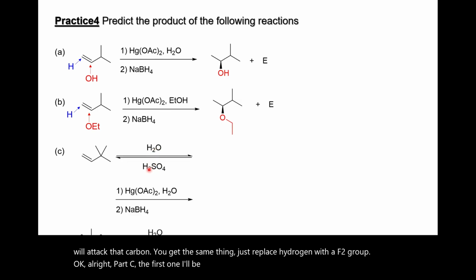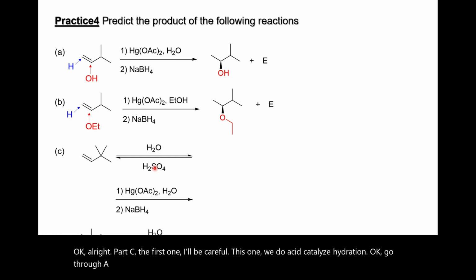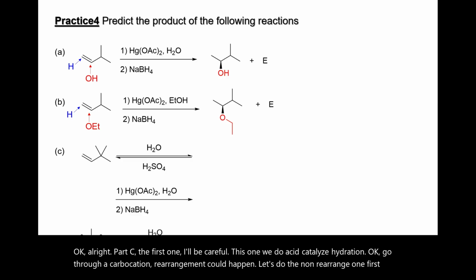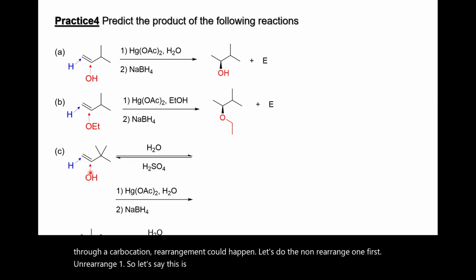Part C, the first one, be careful. This one is acid catalyzed hydration, which goes through a carbocation. Rearrangement could happen. Let's do the unrearranged one first. Let's say this is the Markovnikov carbon. Water always goes there, on wedge and dash, so you get this.